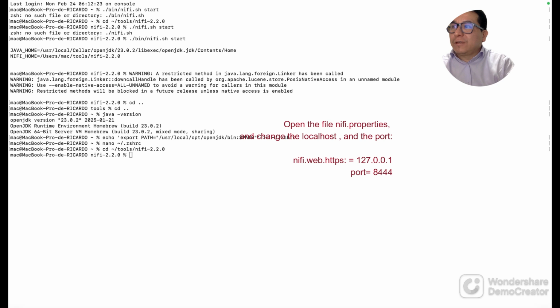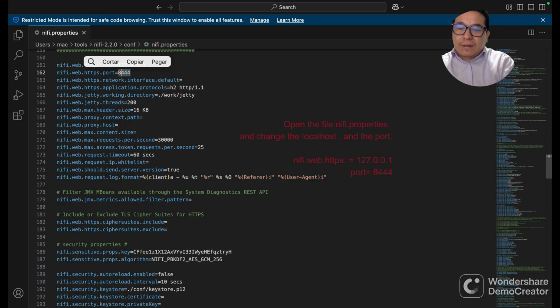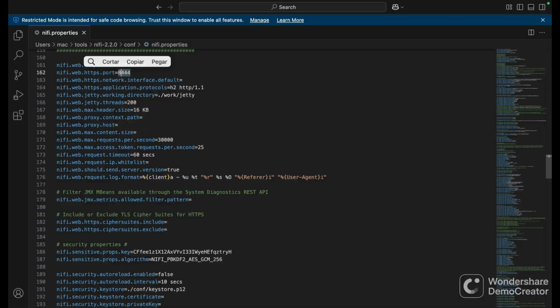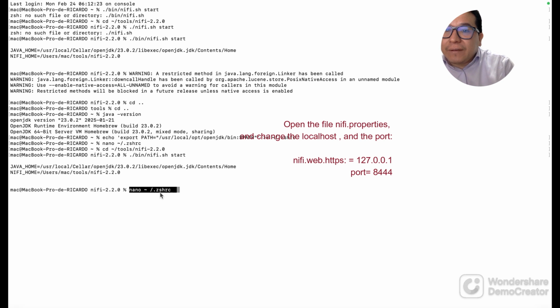Here I'm opening the file or folder bin where we have the nifi.sh file that we are going to start. So this will allow us to start the service of apache-nifi, and let's